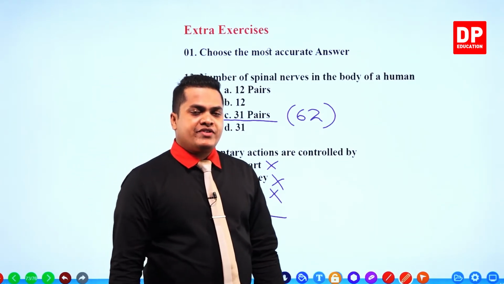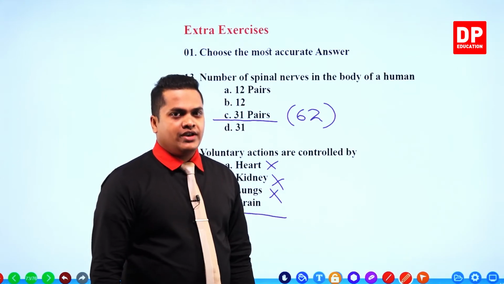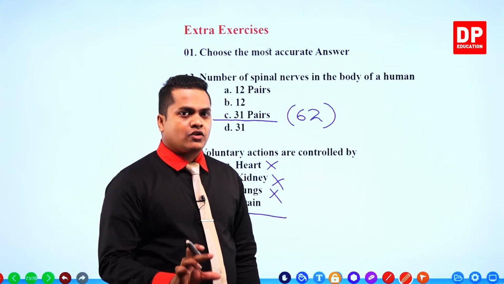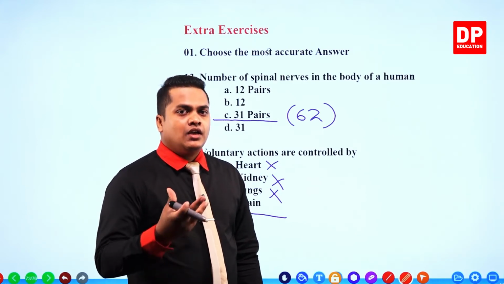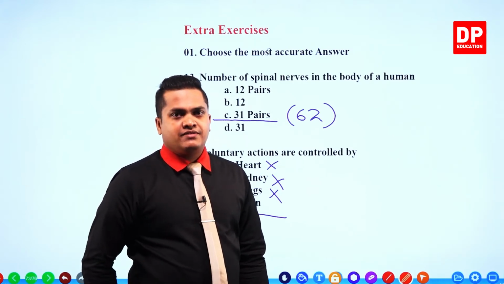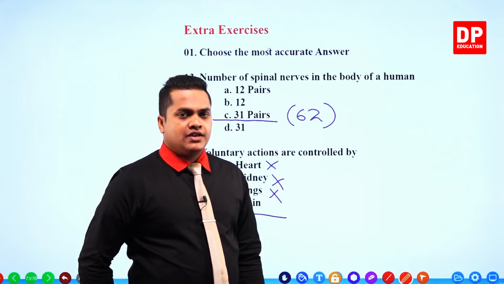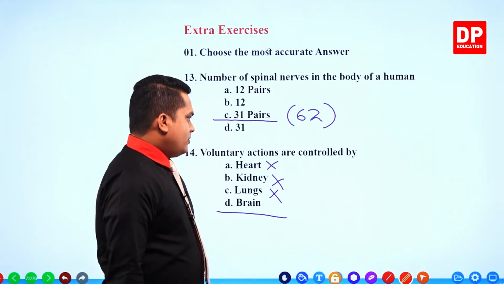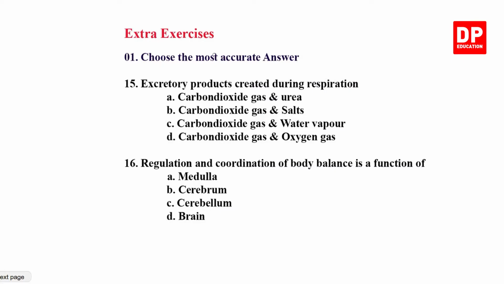All voluntary actions in our body are controlled by the brain. Especially there is a special part called the cortex or the cerebrum. The cerebrum is the one which helps in controlling these voluntary actions. Right then, number 15.